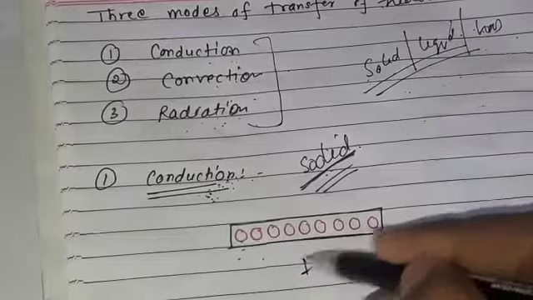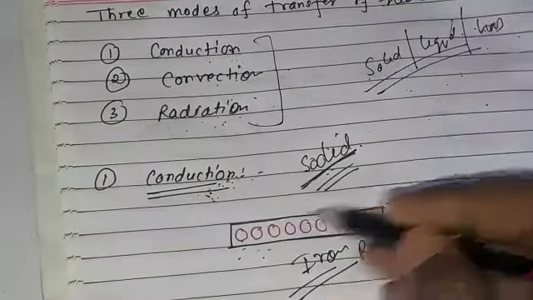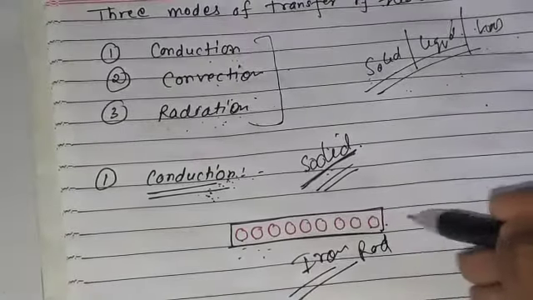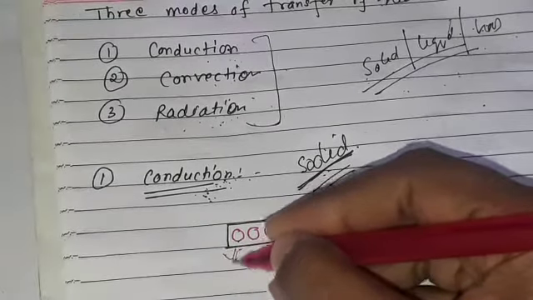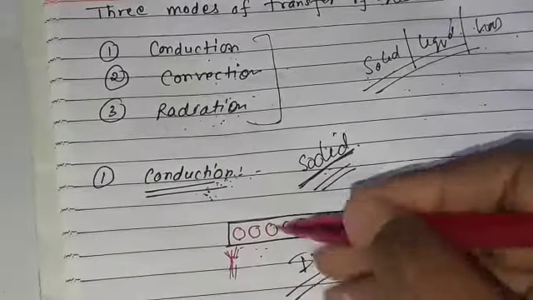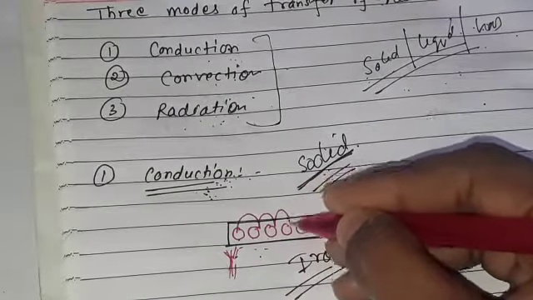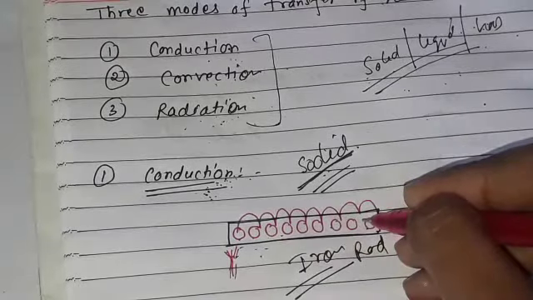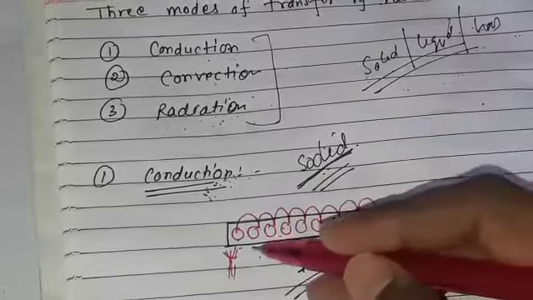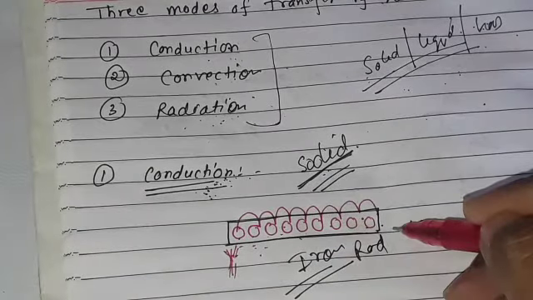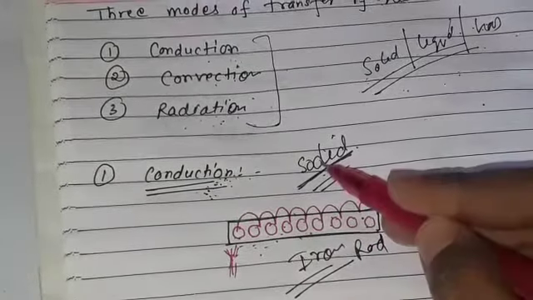Suppose, class, this is an iron rod. If I am talking about solids, suppose this is an iron rod. So class, in this solid rod, suppose these are the molecules. In conduction, if I give heat to this part, then the heat is transferred from this molecule to this molecule, this molecule to this molecule. So molecule to molecule transfer of heat is known as conduction. And because solids have a specific structure of molecules, conduction is the best way to transfer heat in solids.